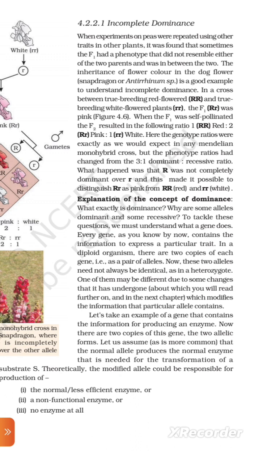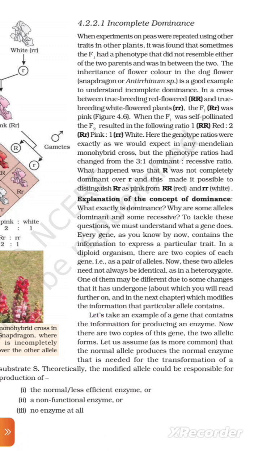Explanation of the concept of dominance. What exactly is dominant? Why are some alleles dominant and some recessive? To tackle these questions, we must understand what a gene does. Every gene, as you know by now, contains the information to express a particular trait. In a diploid organism, there are two copies of each gene as a pair of alleles. Now, these two alleles need not always be identical, as in a heterozygous; one of them may be different due to some changes that it has undergone, about which you will read further on and in the next chapter, and this may modify the information that particular allele contains.